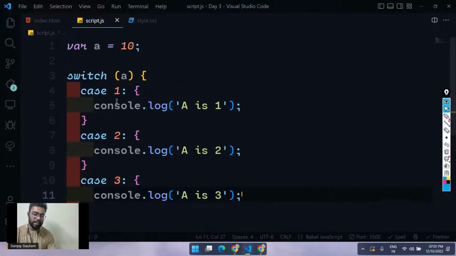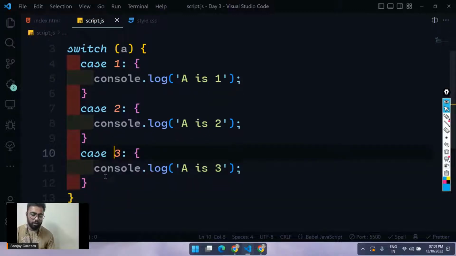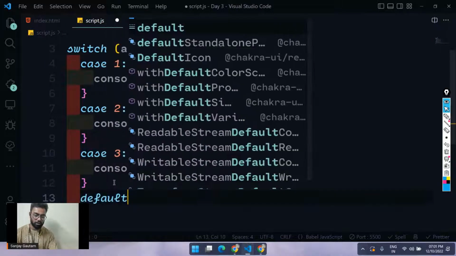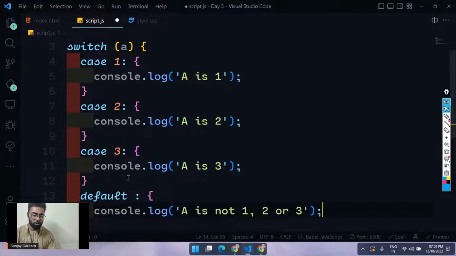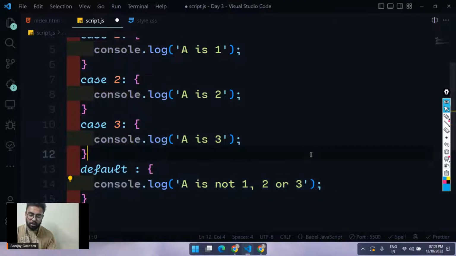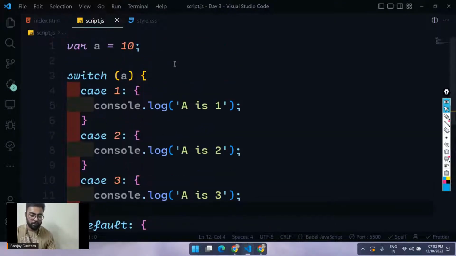And also if a is not equal to any of them, not 1, not 2, not 3, just execute this default case. So just put a default at the very bottom here. By the way, you can put the default anywhere. And I'm just going to console.log "a is not equal to 1, 2, and 3". And let's see what we're going to get inside our output.